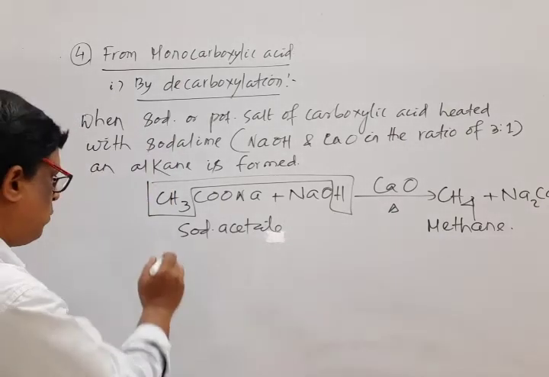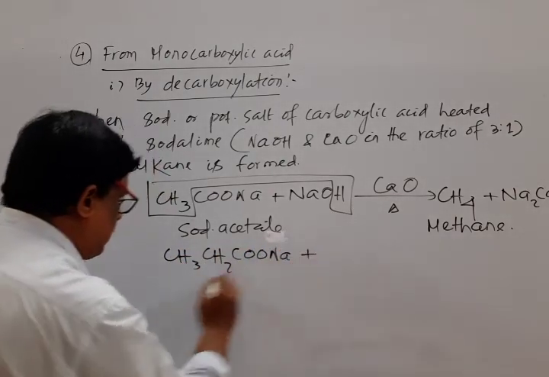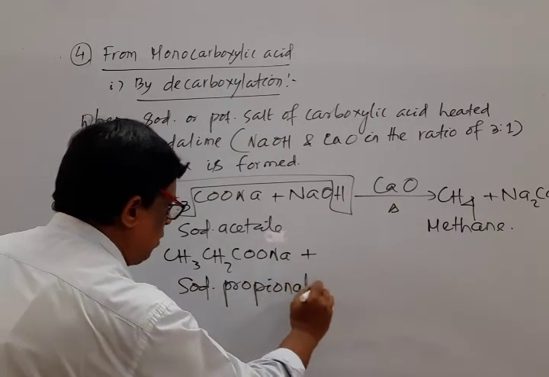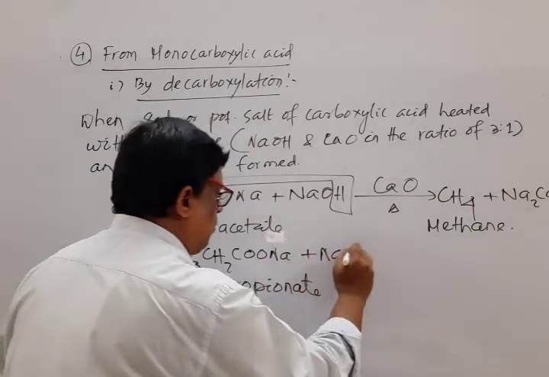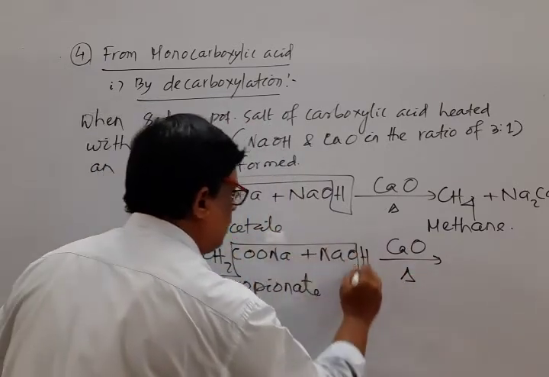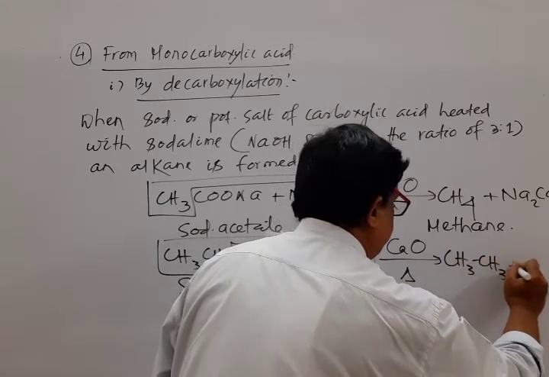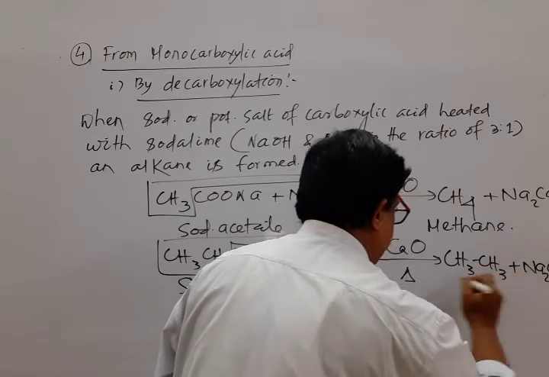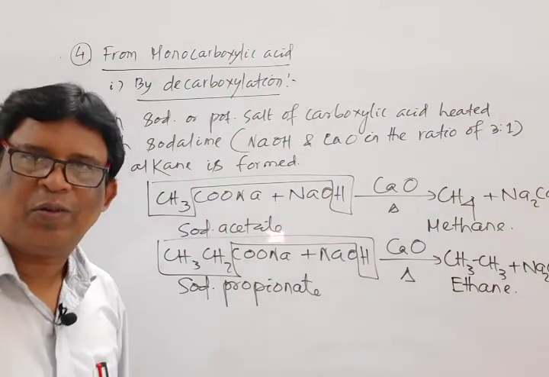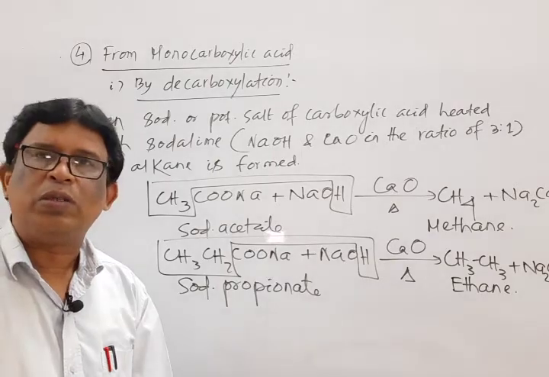If we select another example, that is CH3CH2COONa, its name is sodium propionate, common name, heated with soda lime. What happened? Mark that. Same technique, same principle, that is ethane is formed. Its name is ethane. Okay, any doubt? No doubt. Good. It is the first sub-bit. Next move to the second sub-bit, that is Kolbe's electrolysis.